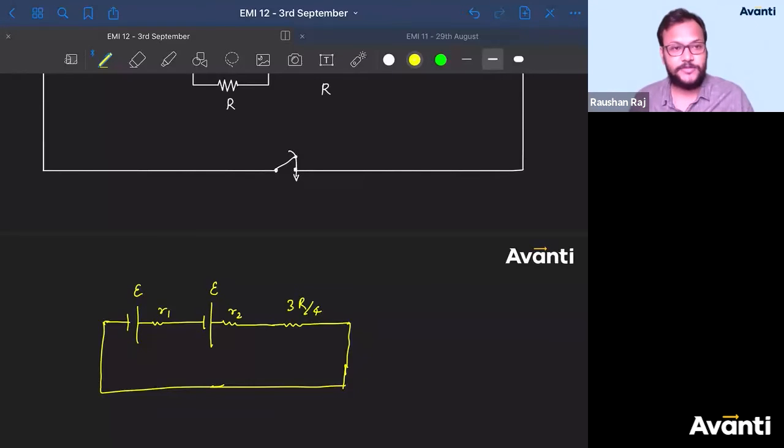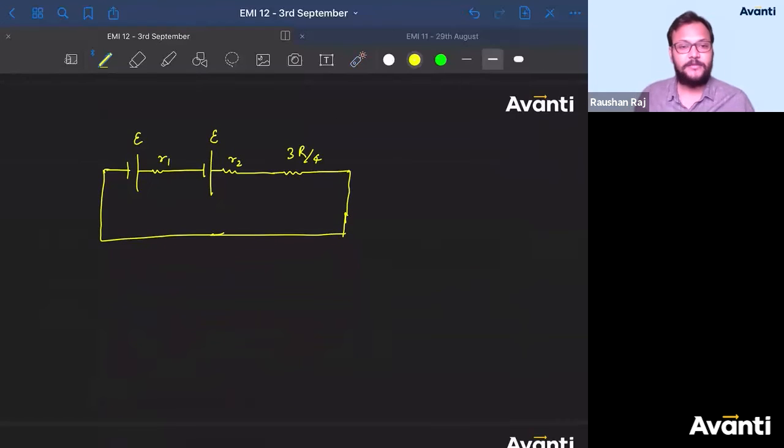Now the question is, find out the value of R so that potential difference across cell A is 0. Which is cell A? Cell A is this one. Tell me the formula for potential difference across the terminal of the cell. The formula is E minus Ir. But since we are talking about cell A, I have to write r1 because the internal resistance of cell A is R1. So E minus I R1 must be 0.